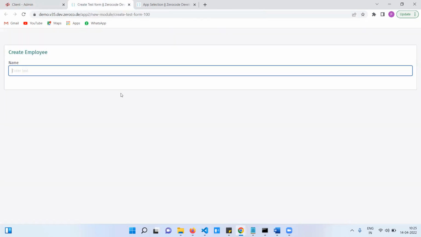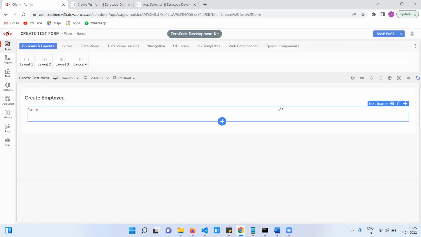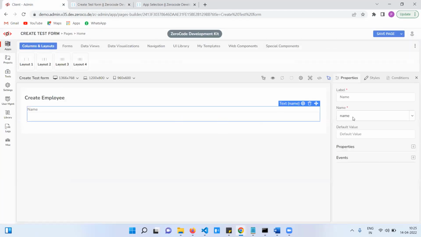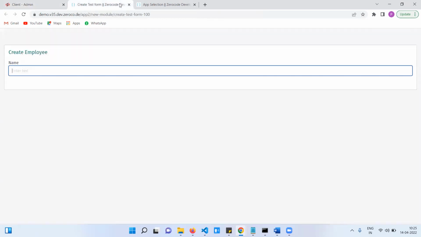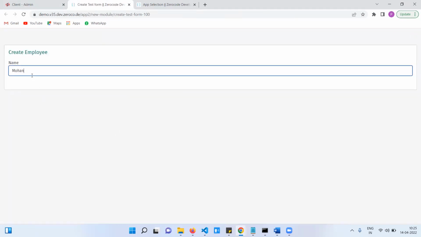Now I created a form and one field. Suppose you want to give some sample data, let's say employee name is Mohan. If you give this, it automatically pre-fills this data in the end user application. See, so Mohan, no need to enter here.